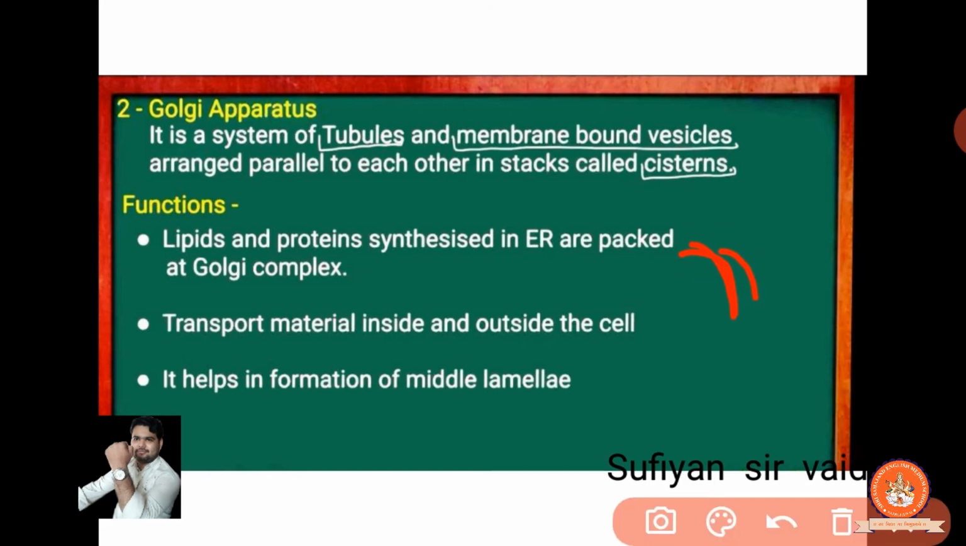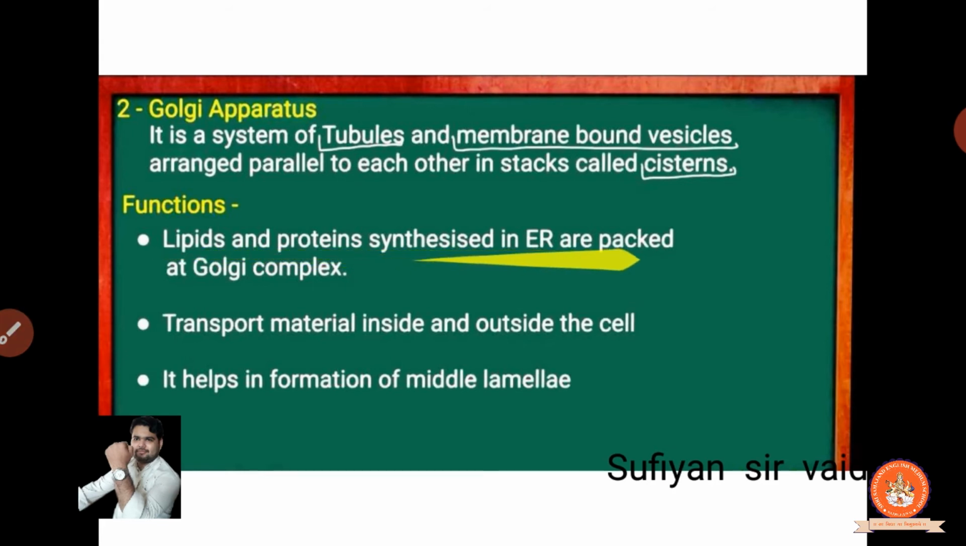They are arranged in a parallel form to each other to stay in the crystal. Clear? Now what is the function of the Golgi apparatus? The lipid and protein are synthesized; the ribosomes synthesize the protein. What are they manufacturing? They are manufacturing protein.